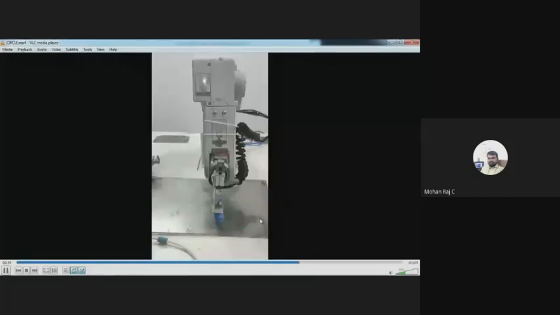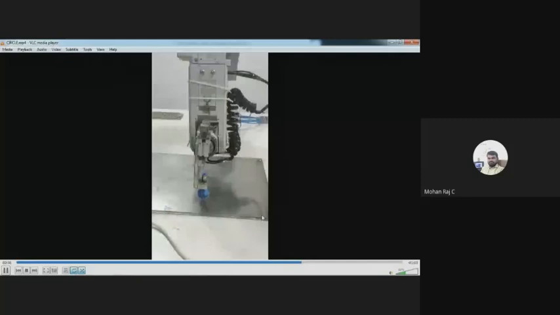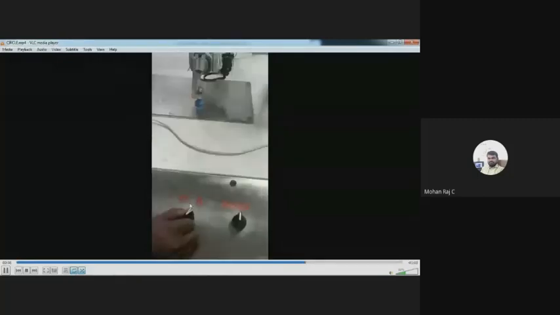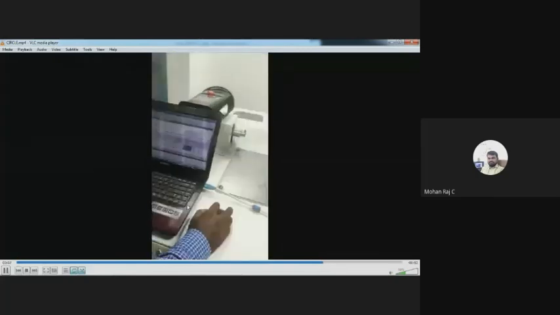Now change it to auto mode. The teaching process is over. I am sure about my program, that's why I am changing the mode from manual to auto. And you have to turn on the servo. Once the servo is turned on, your program is ready for operation. Now I am operating the machine from my system.